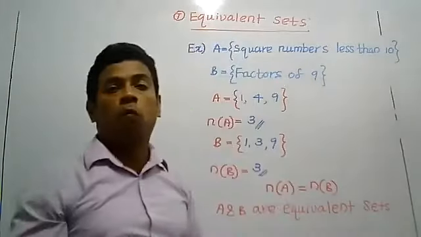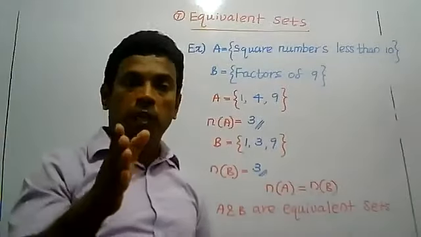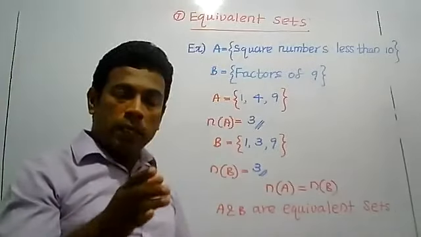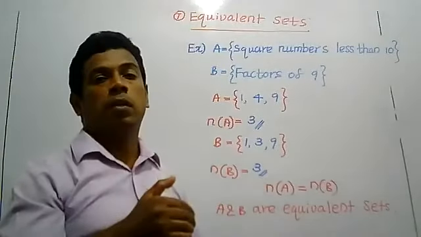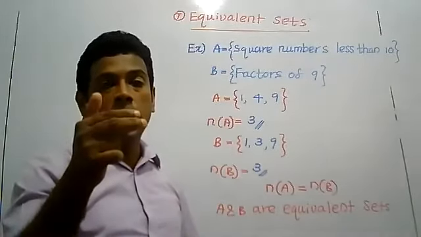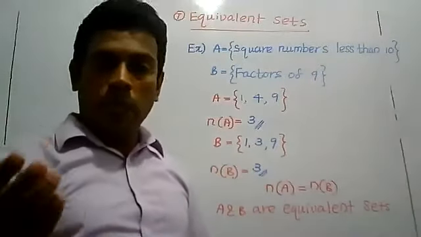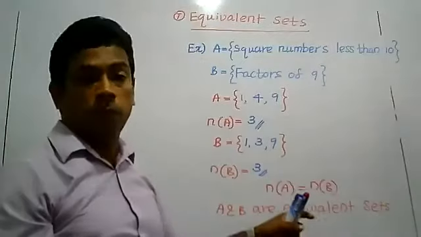Then you want to know what is meant by equal sets and what is meant by equivalent sets. Write it. Equal sets mean they have the same elements. When you get two sets A and B, if they have the same elements, they are equal sets. If they have the same number of elements, they are equivalent sets.